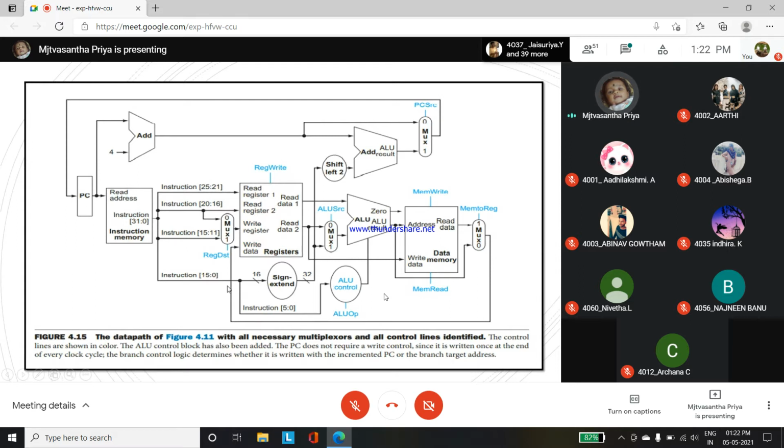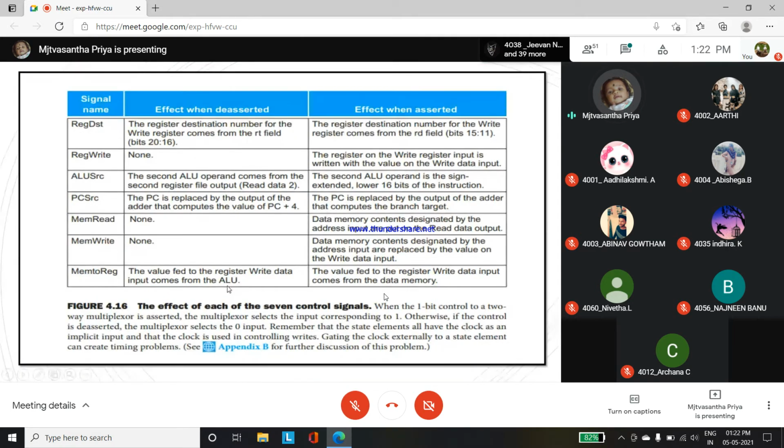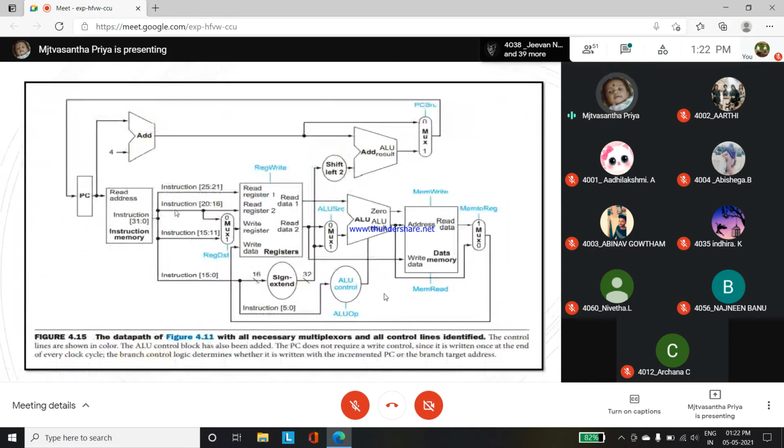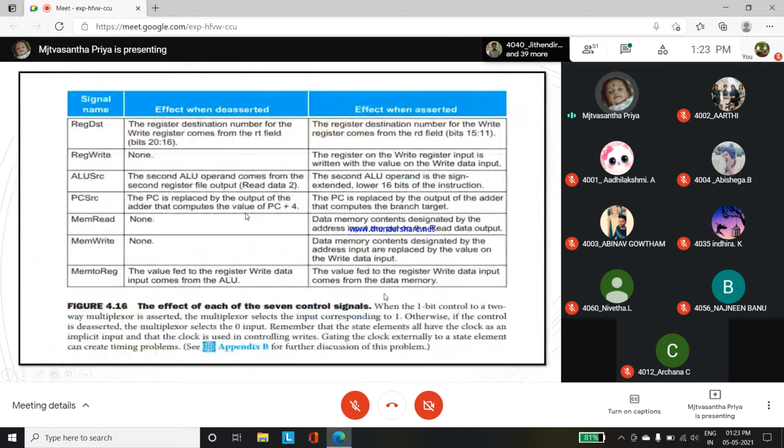So in 15:11, this is the asserts and deasserts. In deasserts 15:11, in asserts 15:11. 20:16 is deasserted one. Okay, so define this one also.